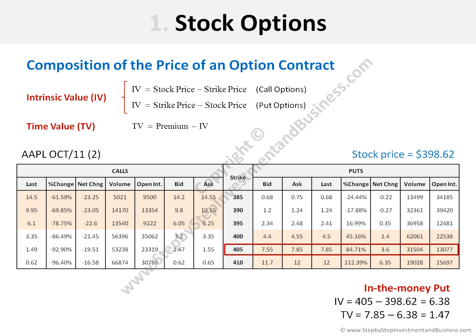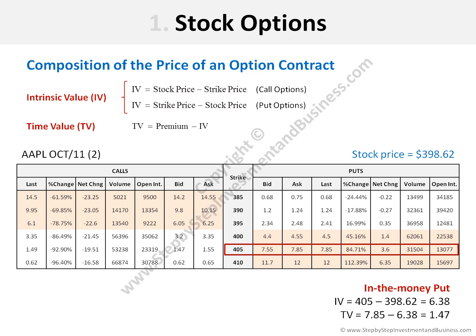398.62. The difference between 405 and 398.62 is 6.38. Therefore, the time value is the premium, which in this case is given by the last, that is 7.85, minus 6.38, which is the intrinsic value calculated above. So, the time value is 1.47.